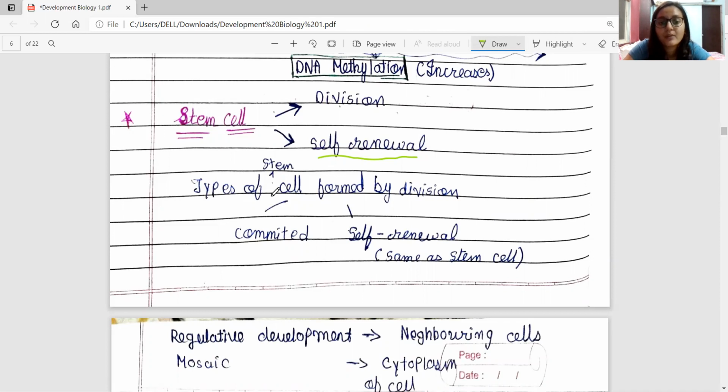When the stem cell divides, it forms two types of cells. The first cell is a committed cell, so it will go into commitment, and the second cell is a self-renewal cell, same as the stem cell. Then further, this self-renewal cell or stem cell will divide into two cells. One would be committed and the second would be a self-renewal cell, and this cycle continues.